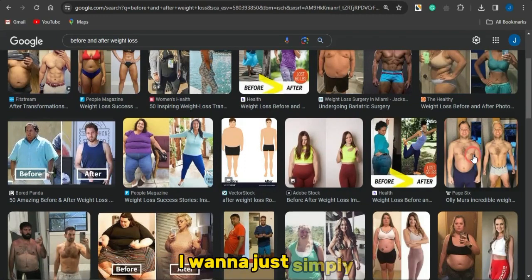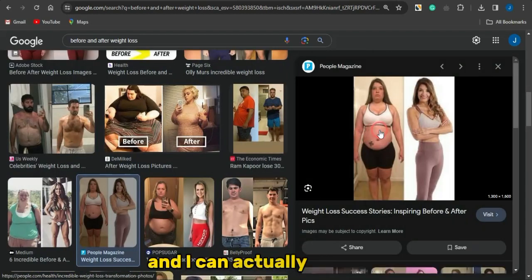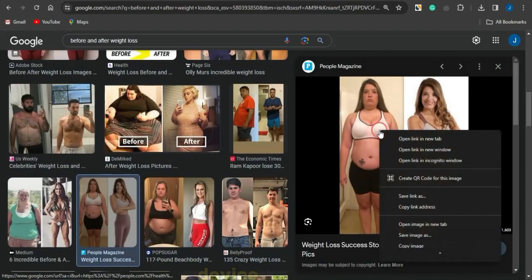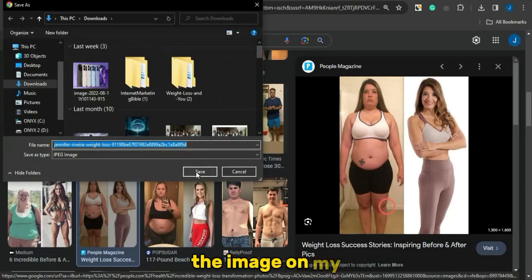Supposing I want to just simply use this image, this one right here, I'm just going to select that, and I can go on to downloading this image on my device by right clicking on this, clicking on save image, and saving the image on my device right now.